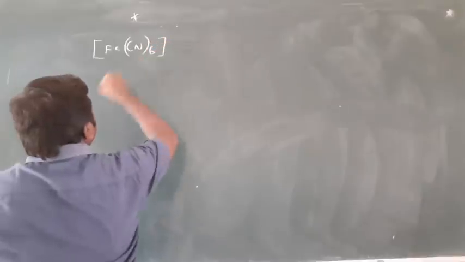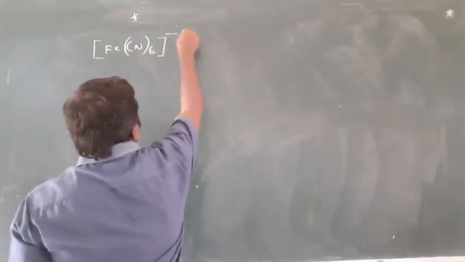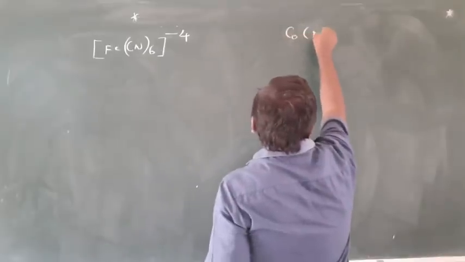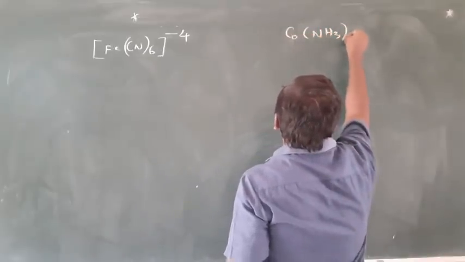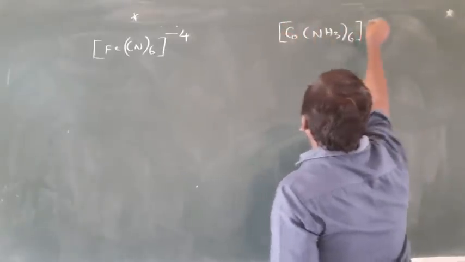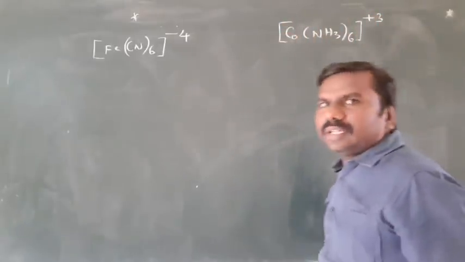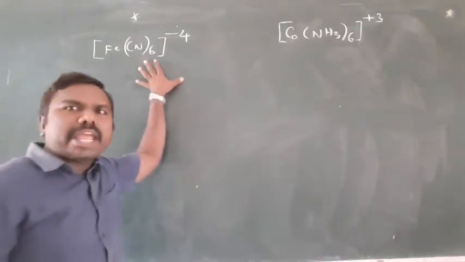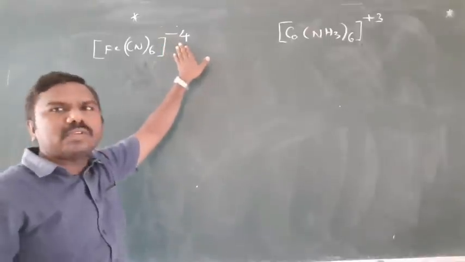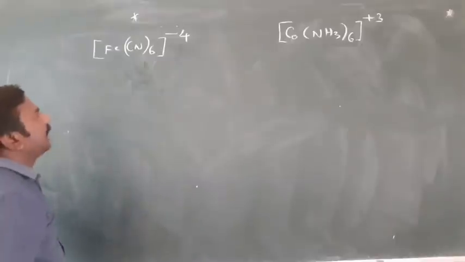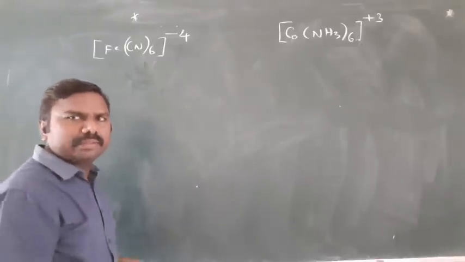[Fe(CN)6]4- and [Co(NH3)6]3+, like this. So it is a complex ion, only one ion given. Here the charge will be minus, a negative complex ion. So directly there is no counter ion at all.